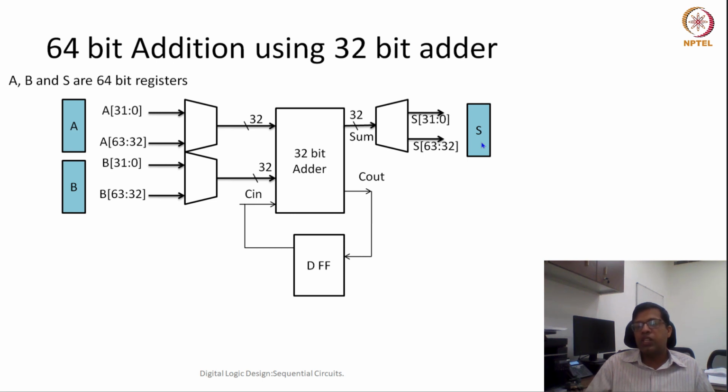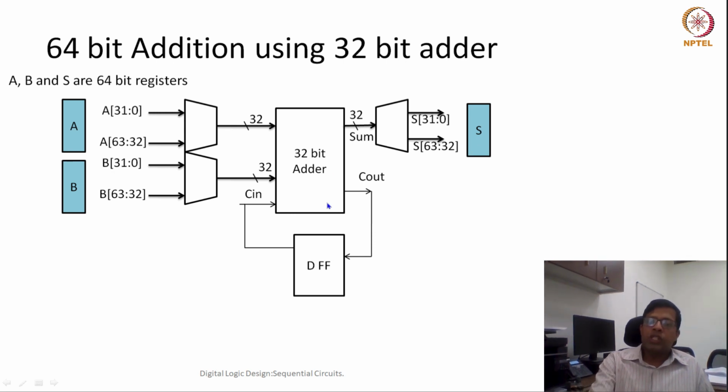This demultiplexer will decide whether the upper part or the lower part of this sum, this S register, would be written. So because we have to find which part would be written, there would be a demux here, and we also have to select in the S accordingly which part is to be written.